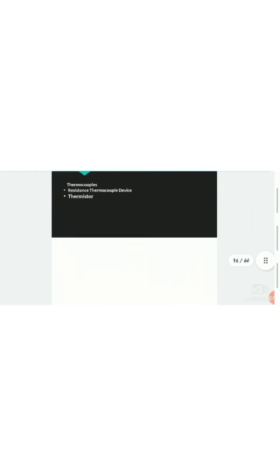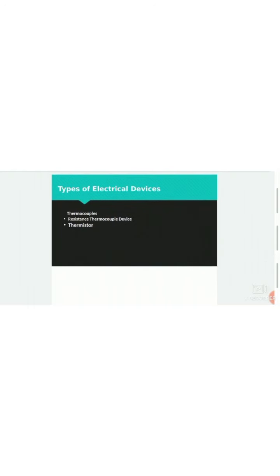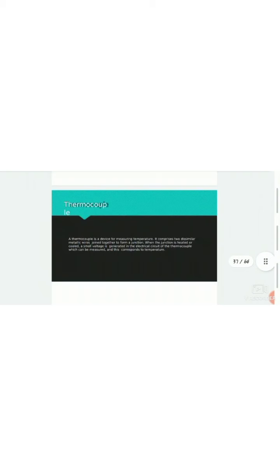This is the animated picture of this type of thermometer or Bourdon tube which is used for temperature measurement. Now there are some electrical devices which are also used for finding temperatures. The first is thermocouples, then resistance temperature devices, and then thermistors. All of these are used for finding the temperature in different streams, like in industries. The first is the thermocouple, which is explained by me.